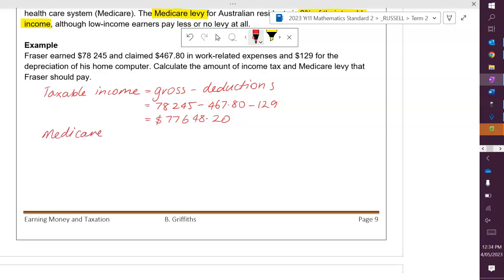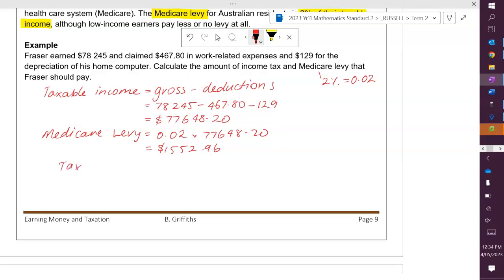What we then have to calculate on that is our Medicare levy. Now, if we think back, our Medicare levy is 2%. So 2% as a decimal is 0.02. So I need 0.02 of my taxable income. And that tells me that I'd be paying $1,552.96 in Medicare levies. So therefore, calculate the amount of income tax that he should pay.